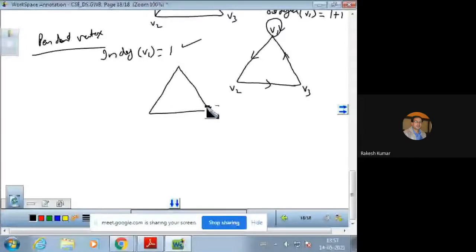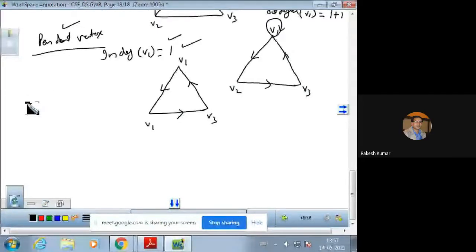So if the graph is like this, so this is V1, V2 and V3. Only one edge is incident on it. That is the degree, in degree is 1, then the vertex is said to be a pendant vertex. Similarly, even and odd vertex: if the degree is even, then the vertex is even. If degree is odd, the vertex is odd.